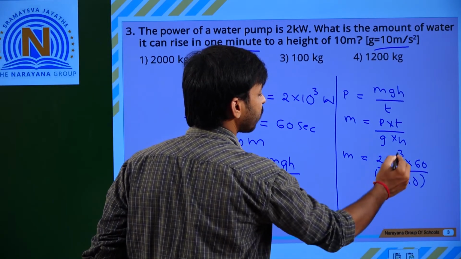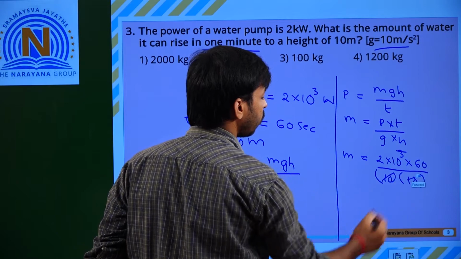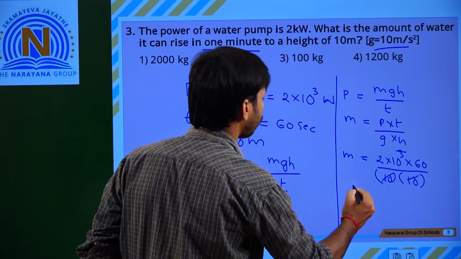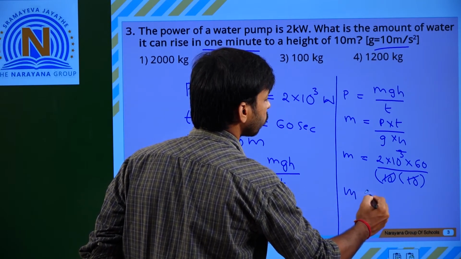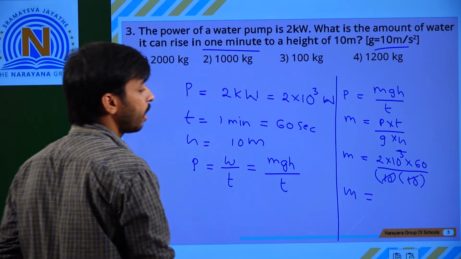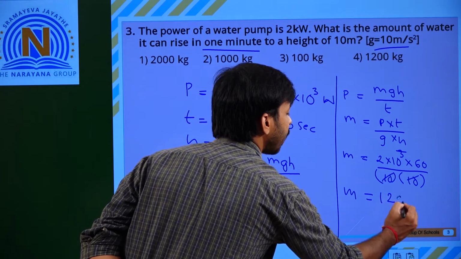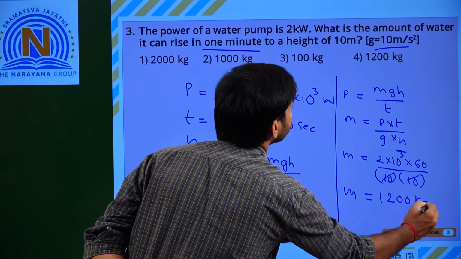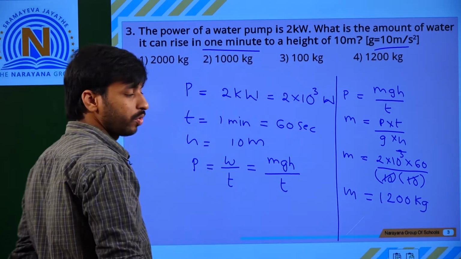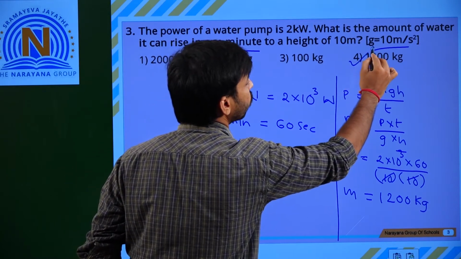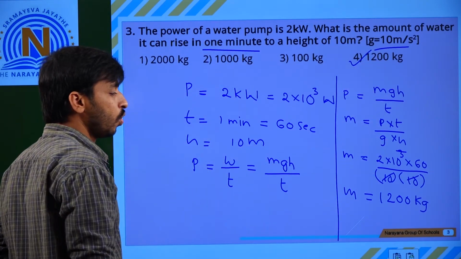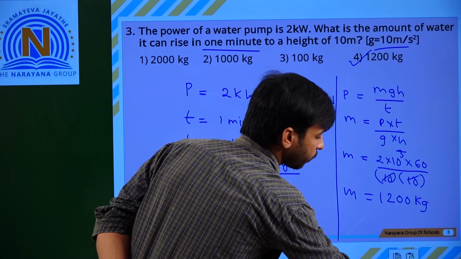So the 10 square gets cancelled, and the 10 cube gets cancelled. So m is equal to 1200 kg. The correct option is the fourth option. And next question.